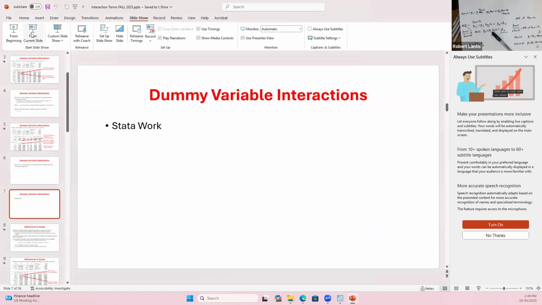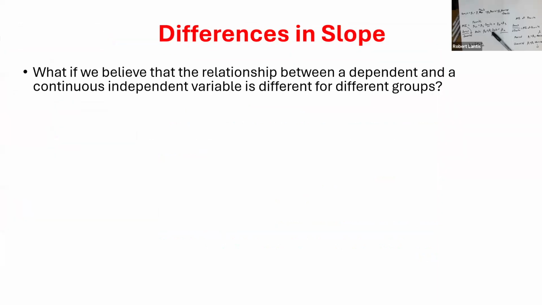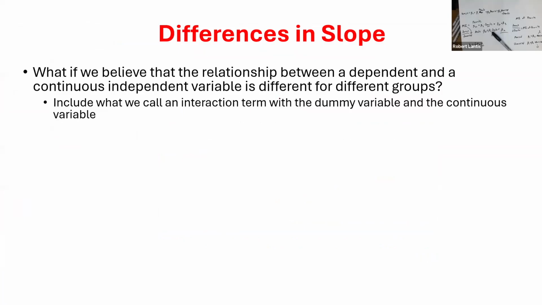So if that's the next thing that we want to do, let's say that I want to predict the marginal effect. And I think here I'm using the beauty variable that they had, which is like the looks. But I think that maybe an individual's wages might be impacted differently by their looks if they're male versus female, right? So I've got this continuous variable that represents looks. I've got this dummy variable, which represents whether they are male or female. And maybe there's some interaction between the two, right?